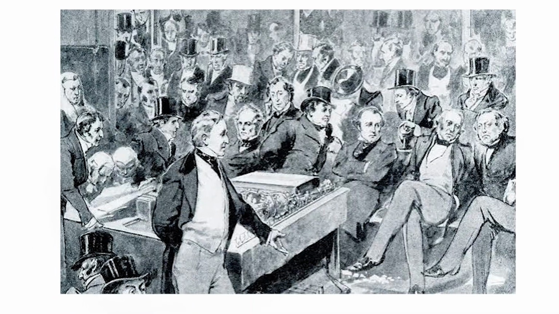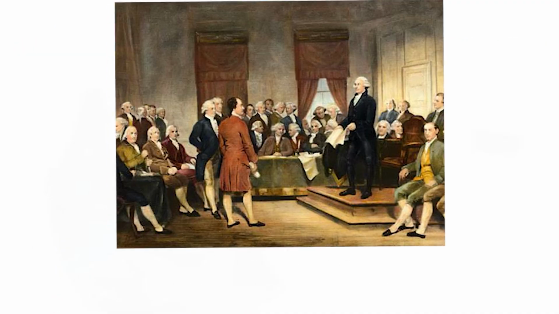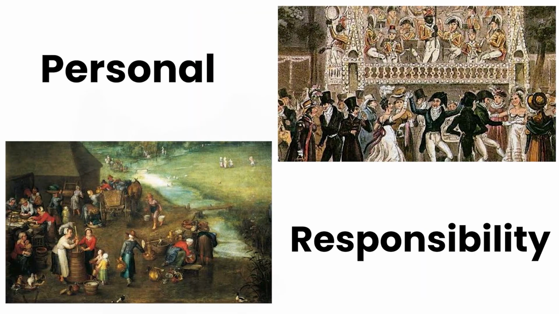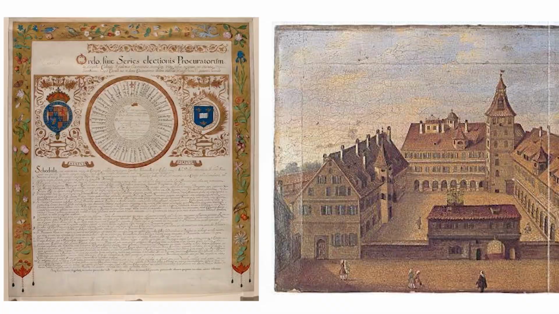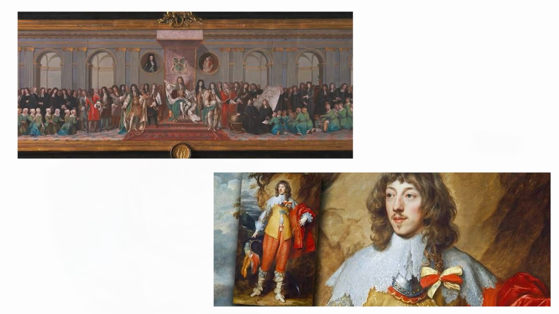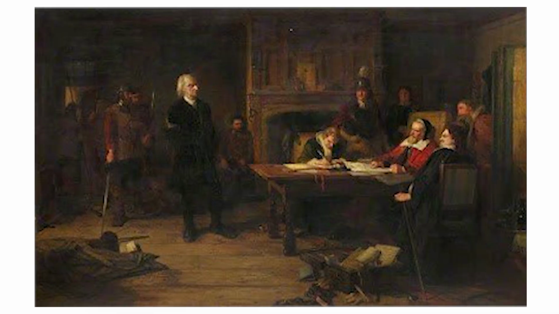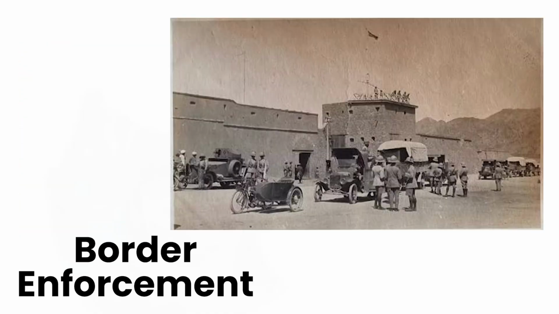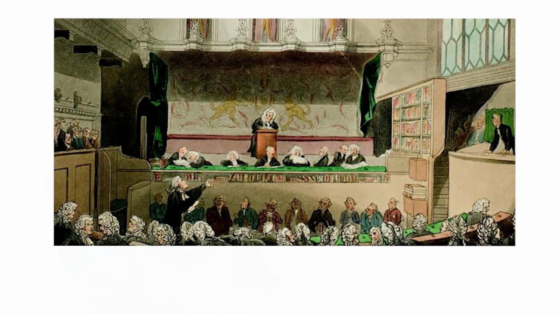Conservatives generally value tradition, social order, family, religion, national identity, private property, and personal responsibility. They often believe that institutions which have survived for generations may contain wisdom that is not immediately obvious. Conservatism does not always mean wanting a weak government. Many conservatives support strong police, national defense, border enforcement, and laws protecting traditional social values.